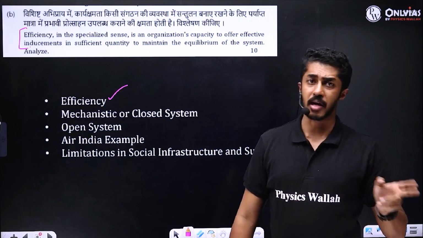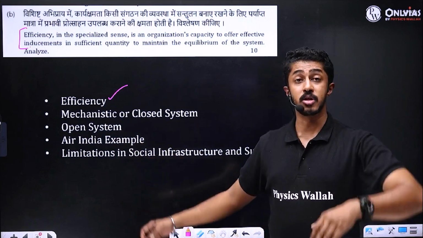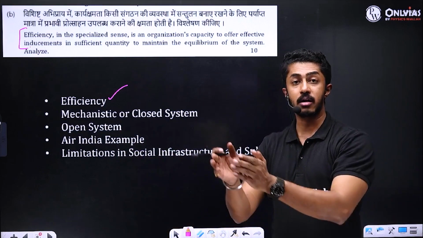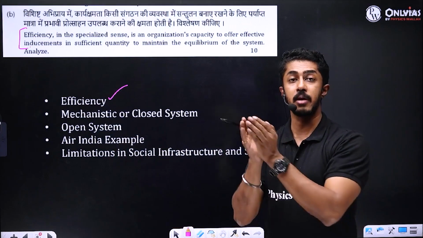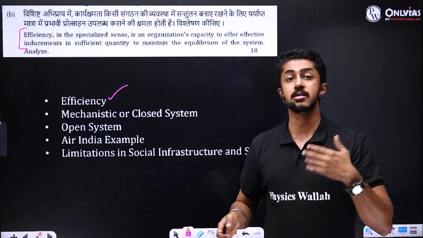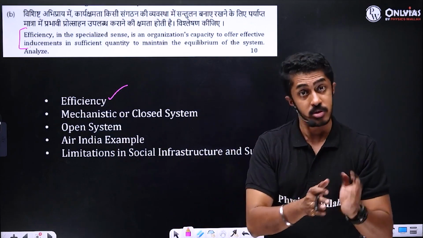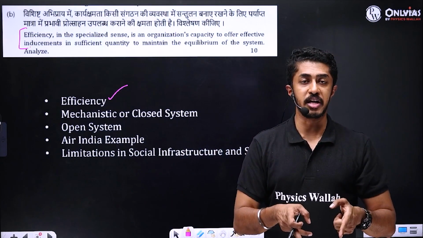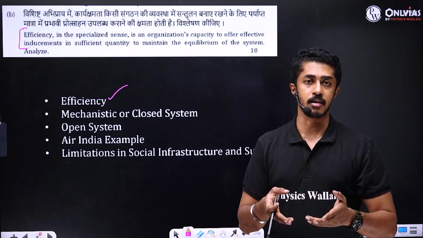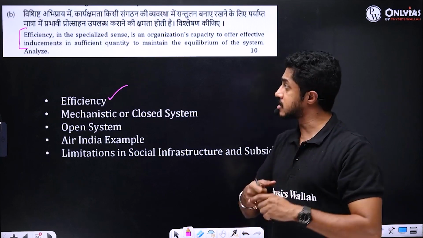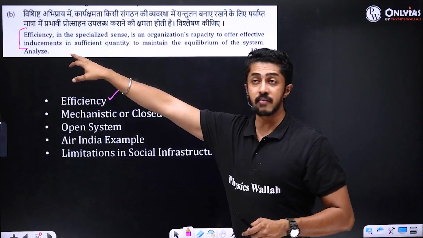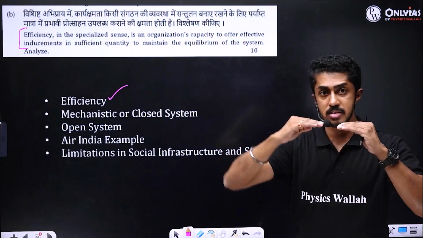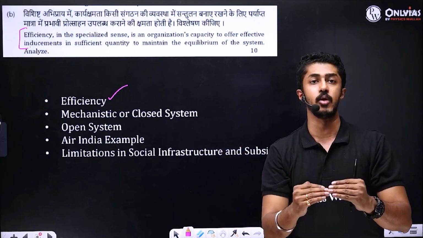Telecom sector was privatized. That you can mention. Defense sector, now we are giving a few parts at least, we are making it in India. As a result of which what? Budget is reducing. That is efficiency. ISRO, indigenous manufacture, efficiency again. So yes, efficiency, capacity to offer effective inducements in sufficient quantity. That is why the system is maintaining the equilibrium.